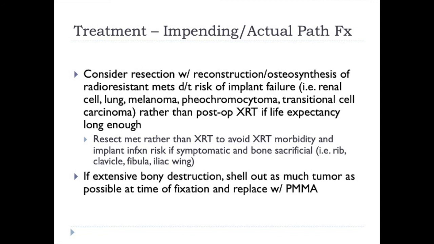Resect the met rather than radiation to avoid the radiation-induced morbidity and implant infection risk if symptomatic and the bone is sacrificial. So for instance, rib, clavicle, fibula, or iliac wing, you may just cut that out alone with no additional reconstruction. If there's extensive bony destruction, you want to shell out as much tumor as possible at the time of fixation and replace that, as we talked about before, with PMMA rather than bone graft.